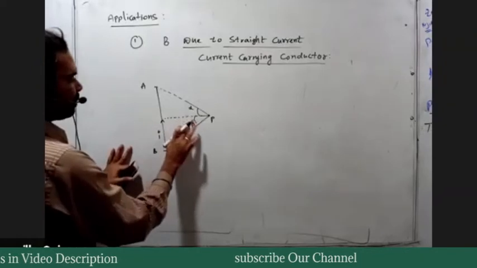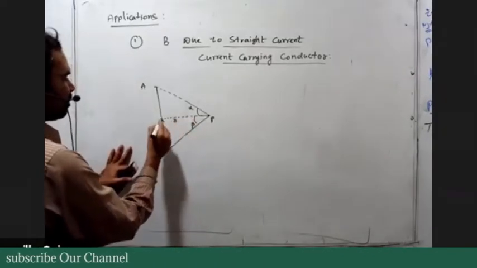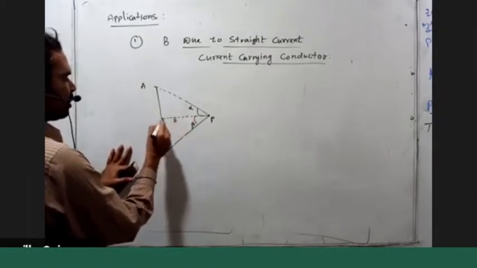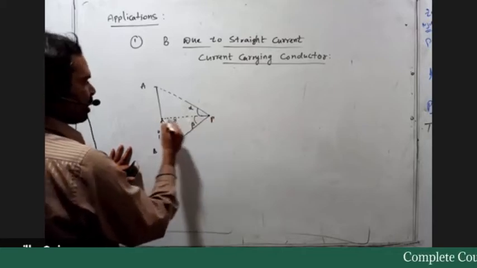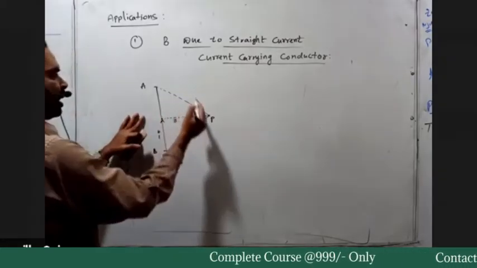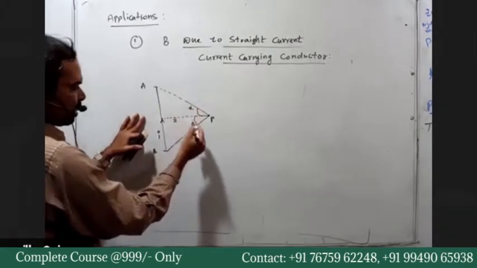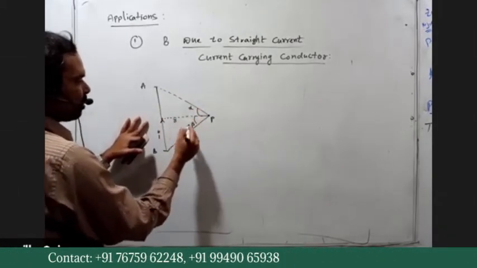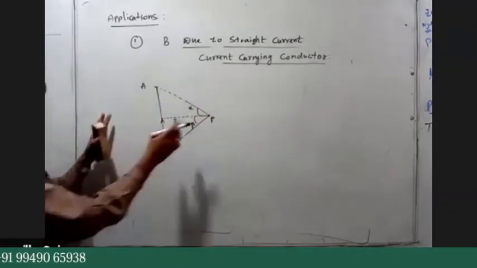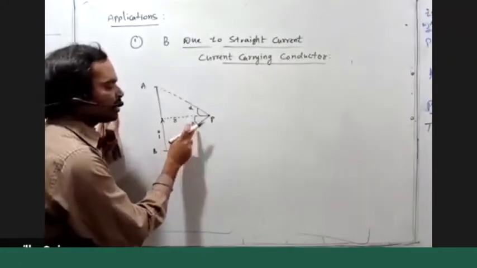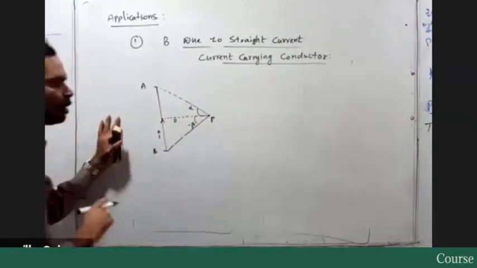Again, we consider this a reference point and this a reference line. Above the reference line, the angle measurement is positive and below it is negative. So this becomes minus beta. Sign convention: this angle is negative and this angle is positive, right?